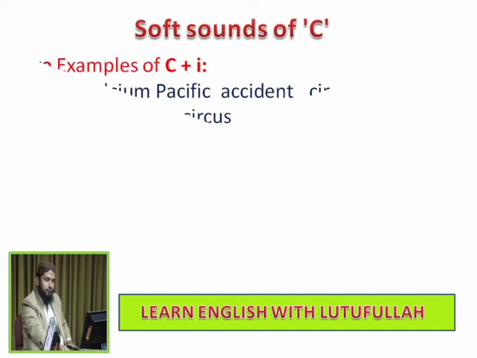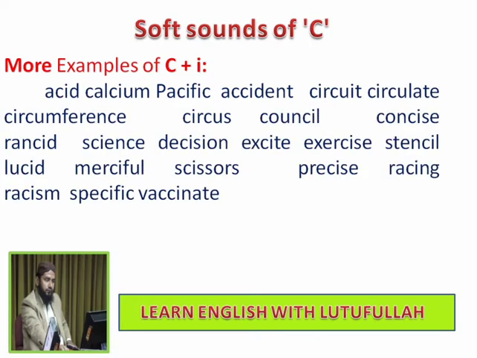Now look at the more examples of C followed by I giving the sound of S. Acid, calcium, Pacific, accident, circuit, circulate, circumference, circus, council, concise, rancid, science, decision, excite, exercise, stencil, lucid, merciful, scissors, precise, racing, racism, specific, vaccinate.